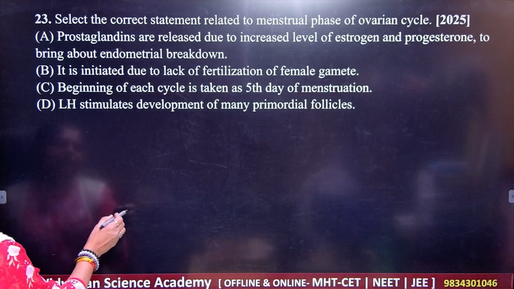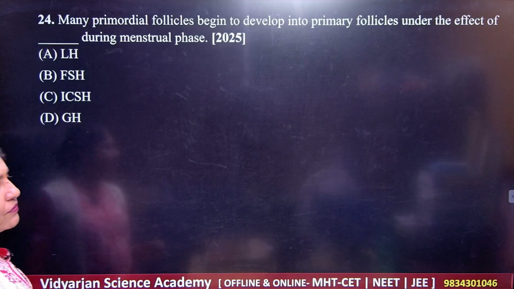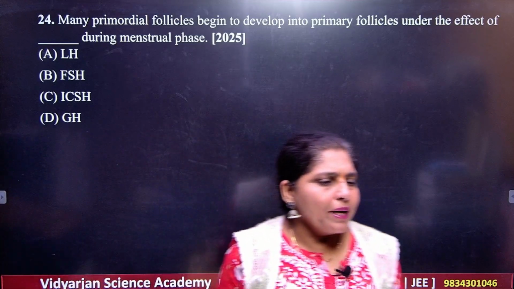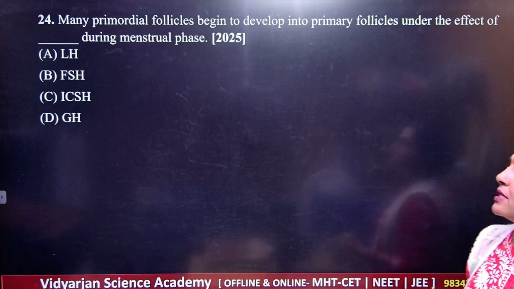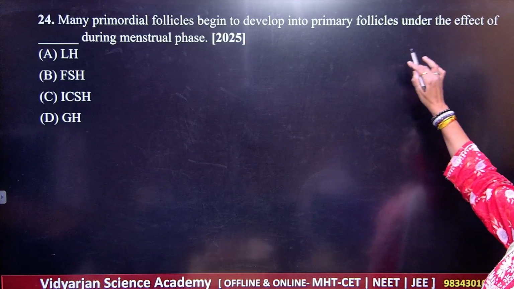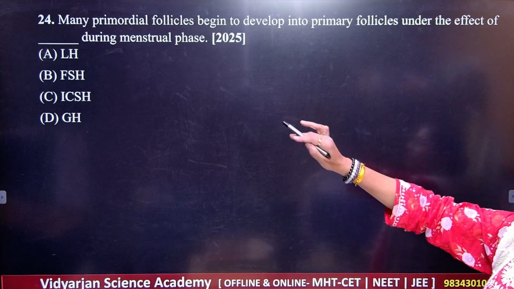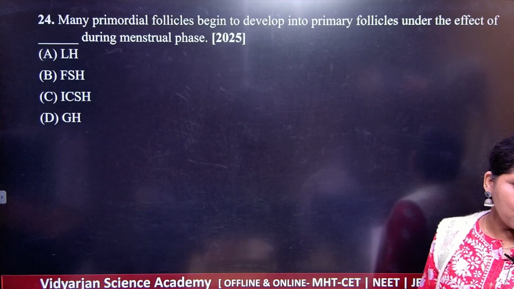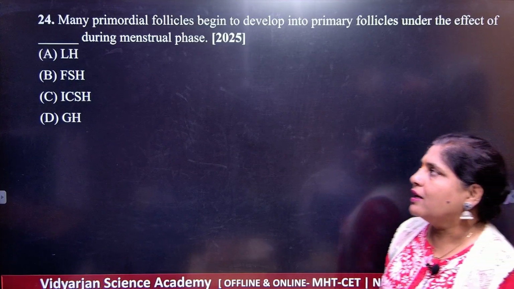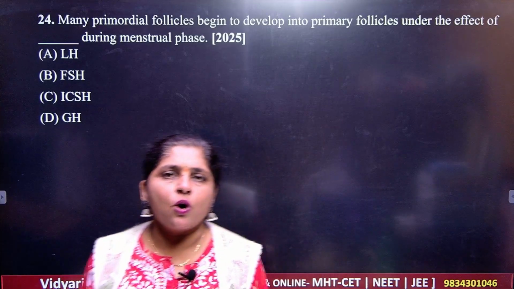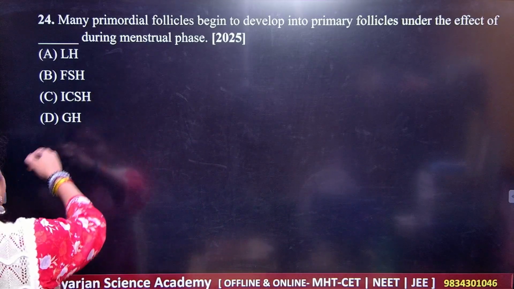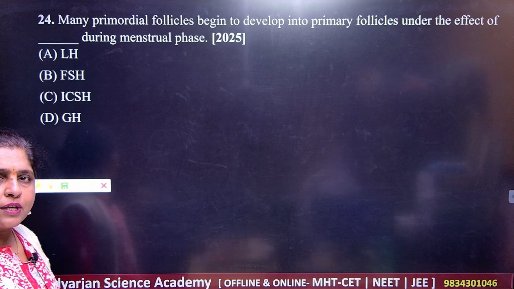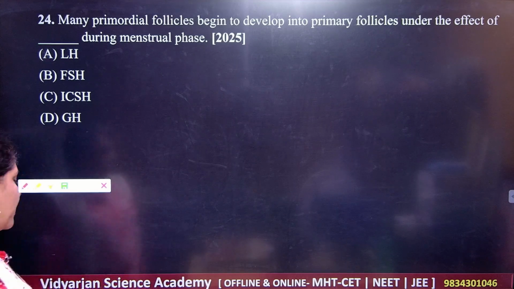Next. Question number 24. Read the statement. Many primordial follicles begin to develop into primary follicles under the effect of dash during the menstrual cycle. What should be your correct answer here? Tell me which will be the hormone here. You know that all these are very important female hormones required for menstruation.